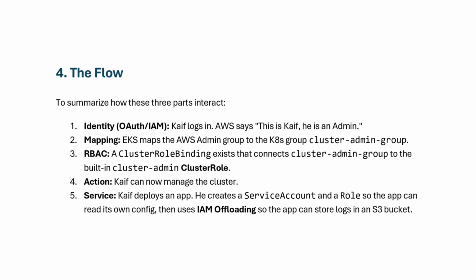Role-based access control: a cluster role binding exists that connects cluster admin, software engineer, whatever group, the built-in cluster admin, software engineer, DevOps engineer, to the cluster role. The action would be that the user can now manage the clusters. Service: if the user deploys an app, he creates a service account and a role so the app can read its own configuration, then uses IAM offloading so the app can store logs in the S3 bucket. So this is what the flow would look like.